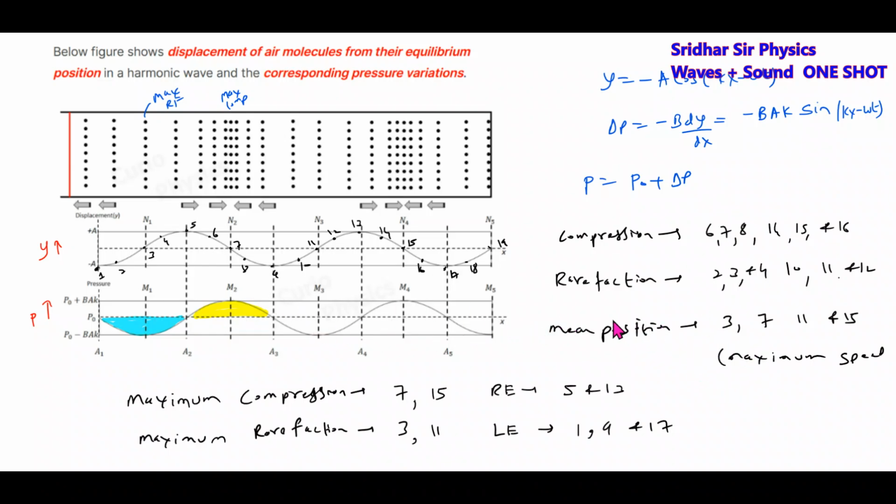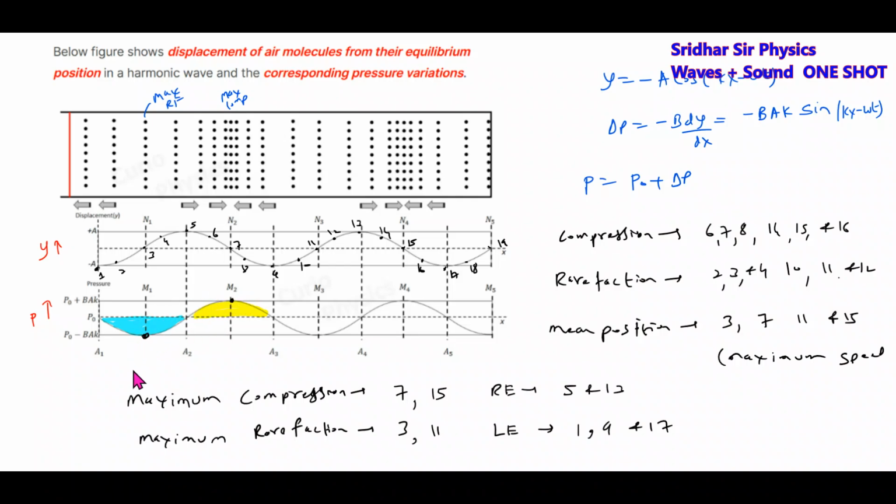The speed will be maximum at mean position only, and where the pressure is maximum, potential energy is maximum, change in pressure is maximum. So when a sound wave propagates, the energy will be maximum at mean position only. The layer which is having maximum compression will have maximum kinetic energy.